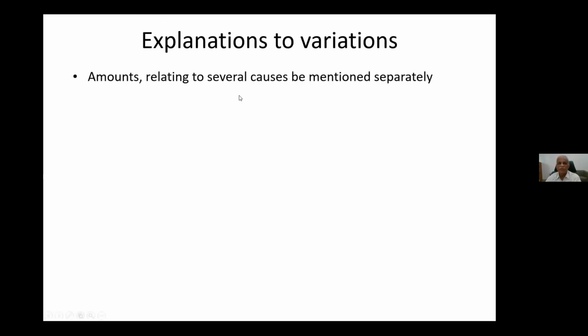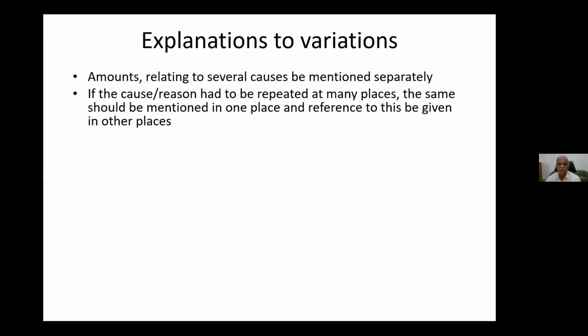The amounts relating to the several causes are mentioned separately. Other 2-3 reasons are there. So for 2-3 reasons, you have to show separate amounts, 110, 120, 130. Those amounts you have to show separately, and then reasons have to be mentioned. Suppose only one reason is there, then that need not be repeated. At one place, you give the full reason.